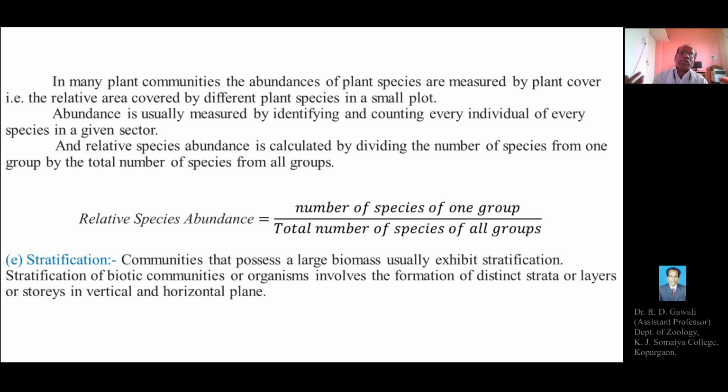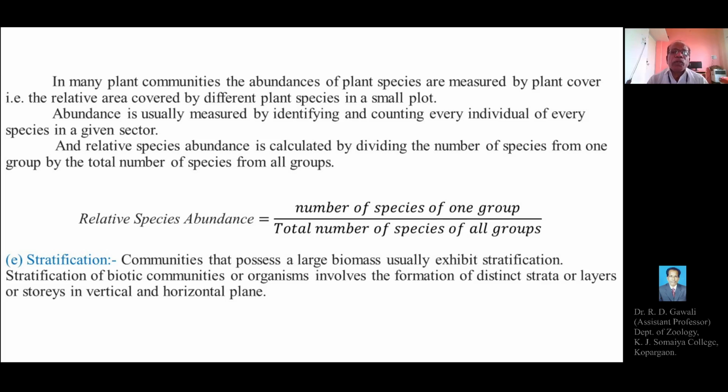And relative species abundance is calculated by dividing the number of species from one group by the total number of species from all the groups. So relative abundance can be calculated.